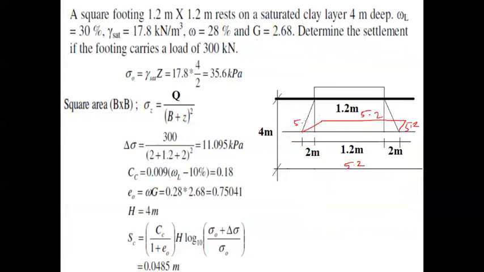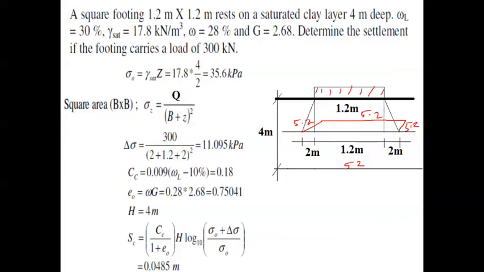So this is the dispersed area of a square shape. Since the footing is also square, the dispersed area will also be square. So 5.2 into 5.2 in the denominator.